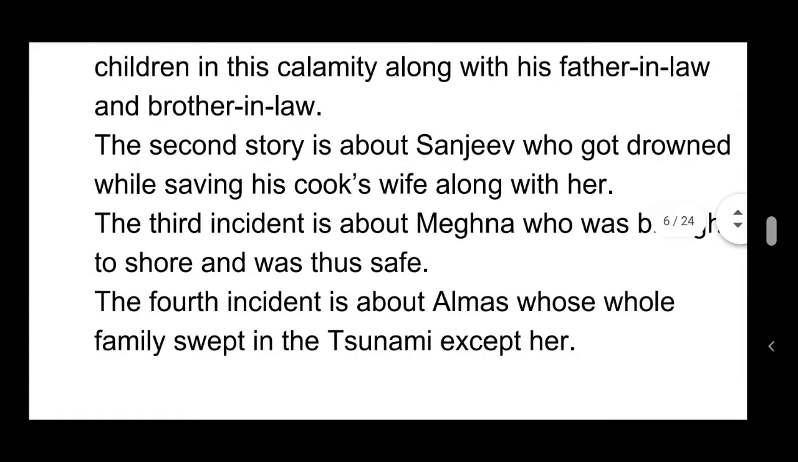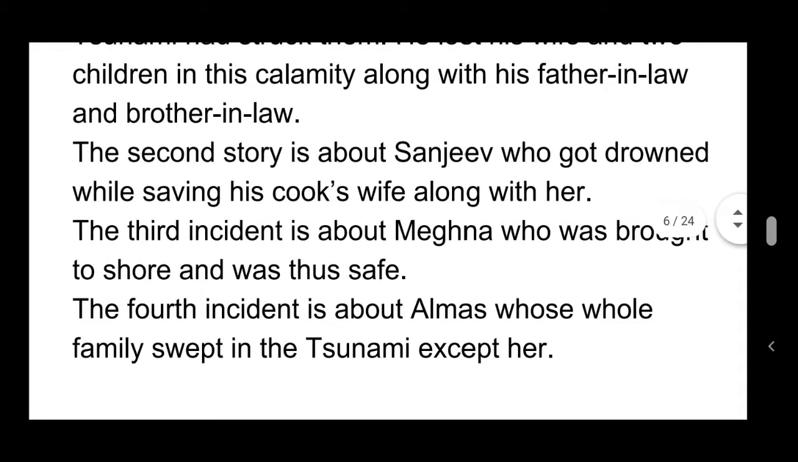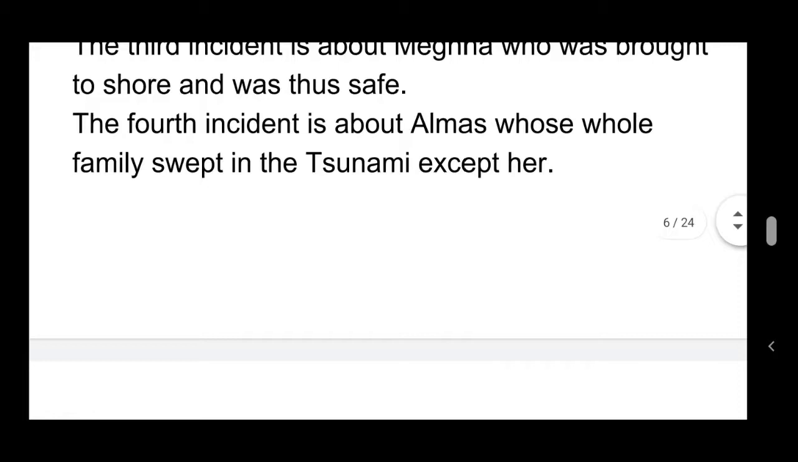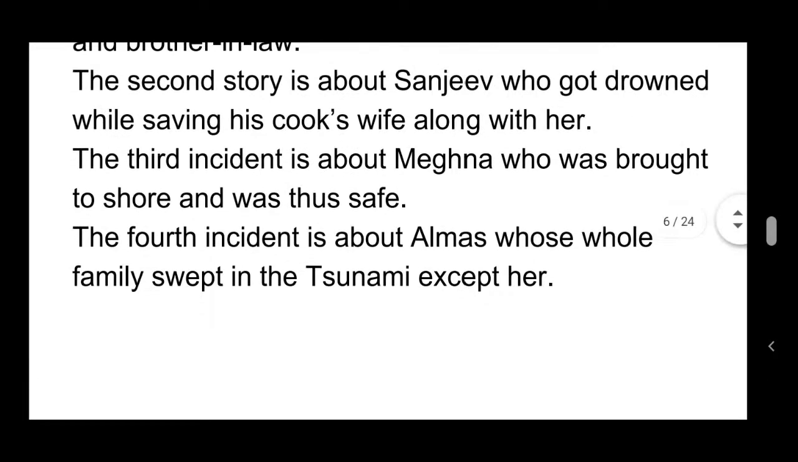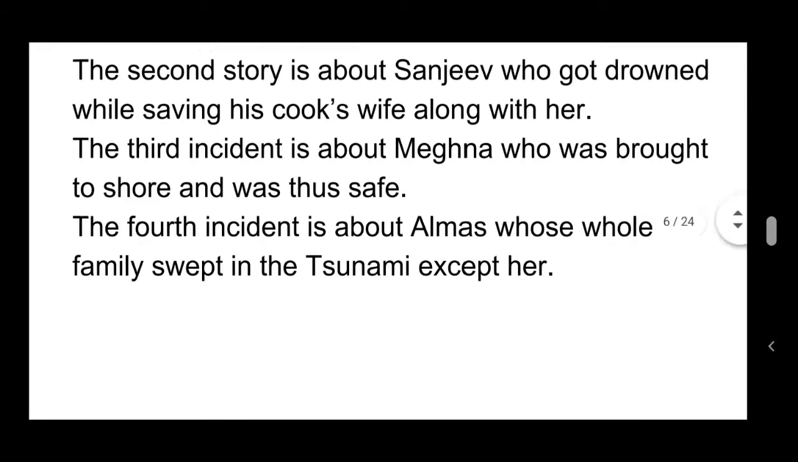So in the second story we have the third incident, and look at the fourth incident, it is Almas. So the third and fourth incidents are similar to each other. Here in the third incident the character is Meghna, who was brought to shore and was thus safe. In the fourth incident, it was about Almas, whose whole family was swept away in the tsunami except her.